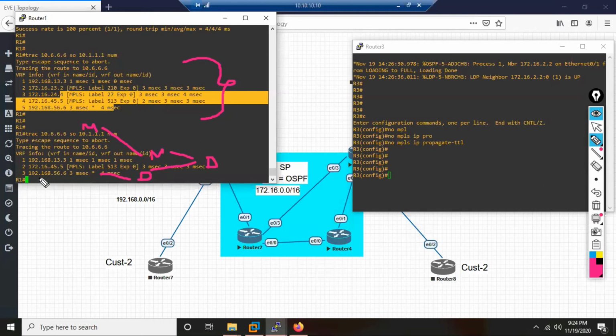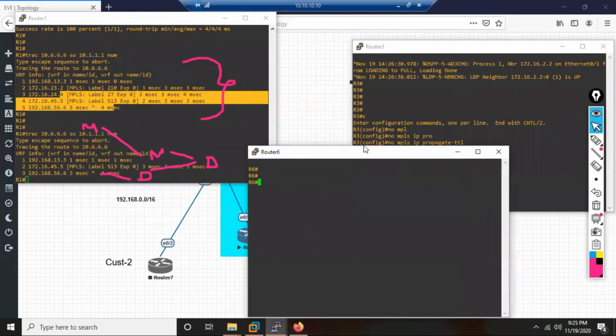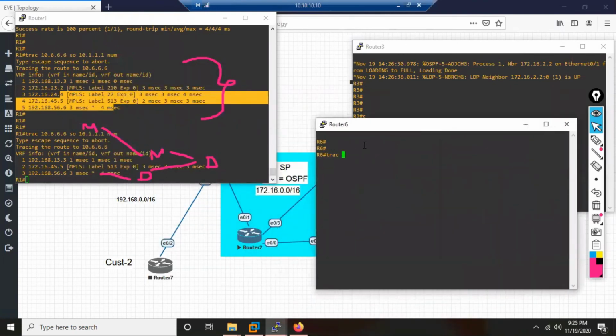So what the customer engineer, the Mumbai engineer, does, he calls up his Delhi admin. He said, hey Delhi guy, you do one thing, can you do a trace? So Delhi says, okay, let me see. So there is R6 over here. So now the customer is double smart.